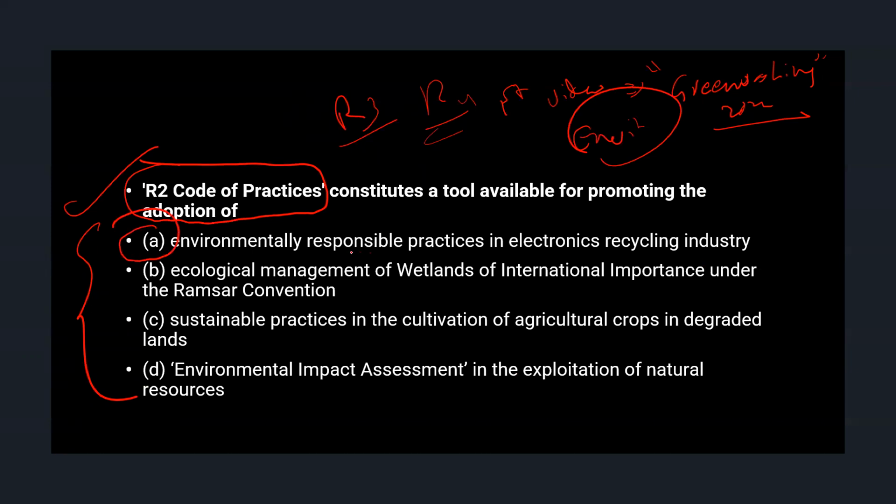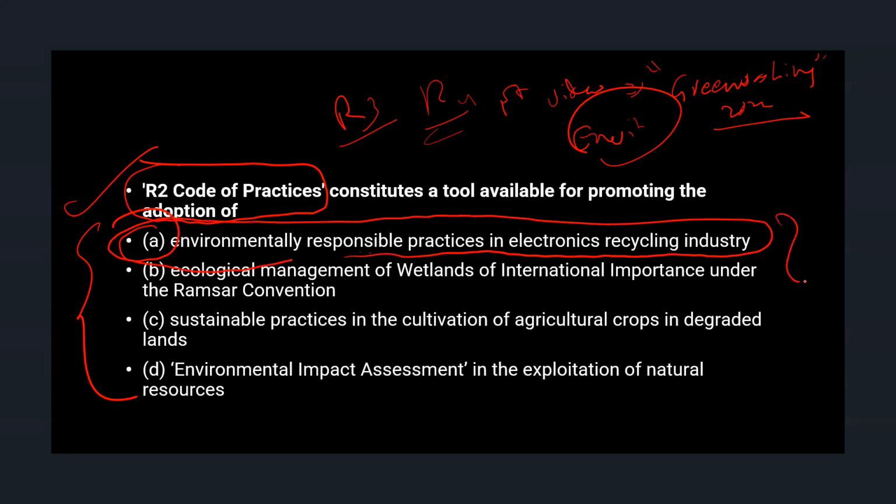Option E, environmentally responsible practices in electronics recycling industry. Though all are related to environment, our understanding of R3 and R4, reduce, refuse, recycle, is related to product consumption, sustainable consumption, or recycling. It is closely related to environmentally responsible practices in electronics recycling industries. In such questions, you need to take a bit of risk.